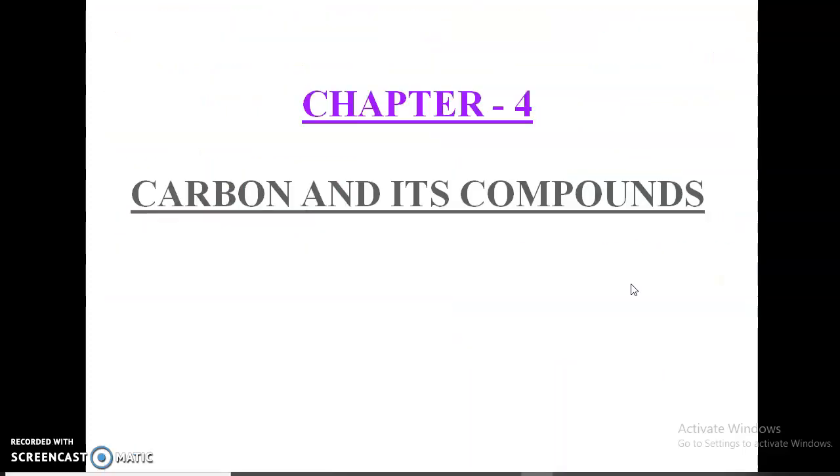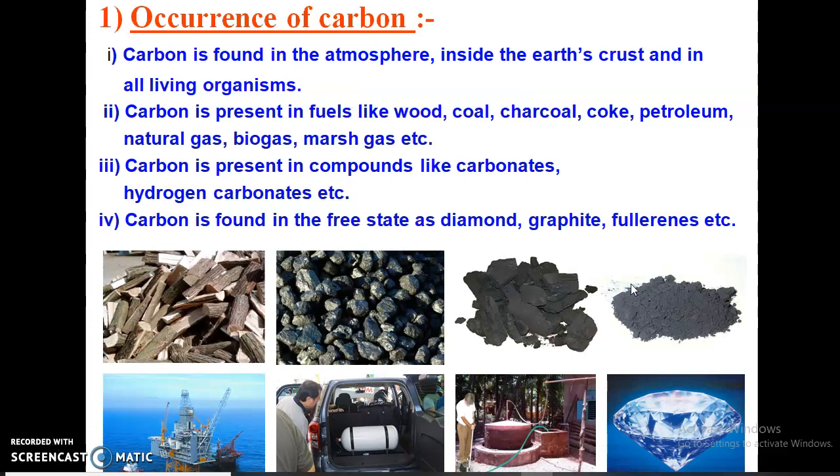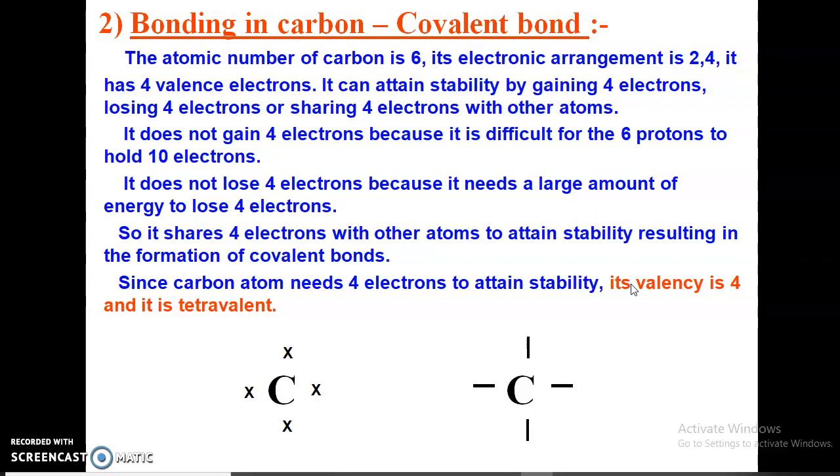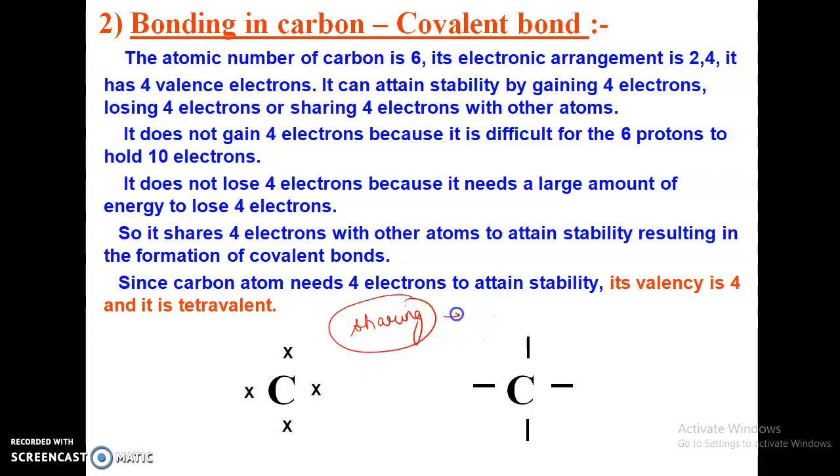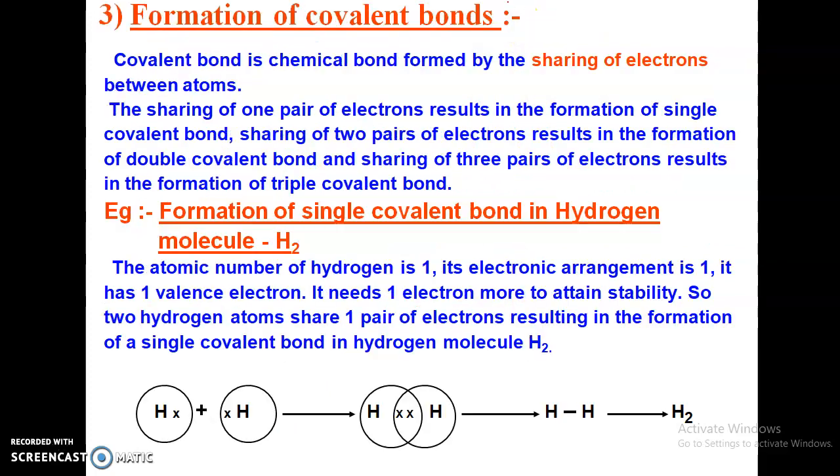We are doing carbon and its compounds. So far we have done occurrence of carbon and bonding in carbon covalent compounds. As far as we know, bonding in covalent compounds takes place through sharing, and the bond formed by sharing is called a covalent bond.